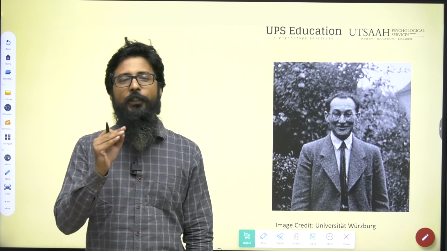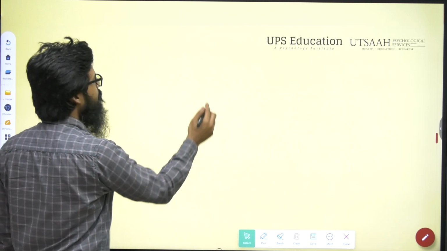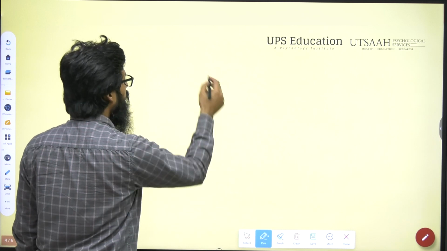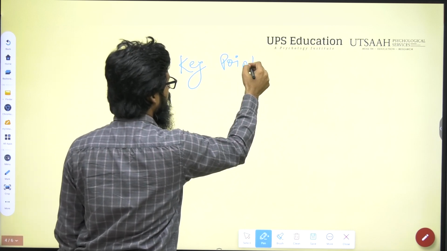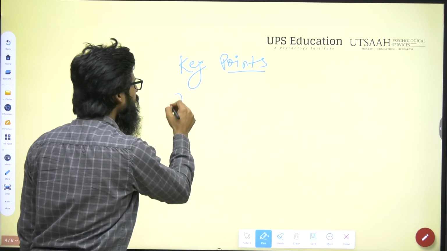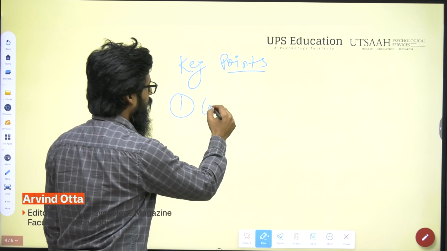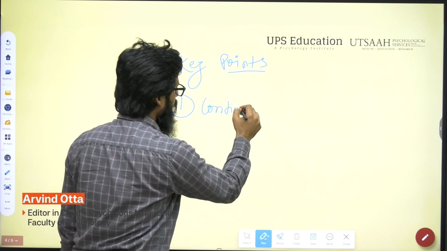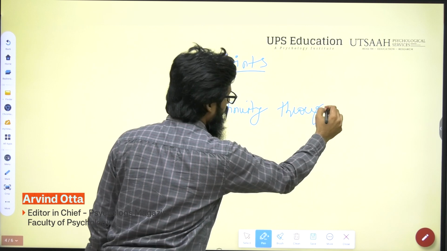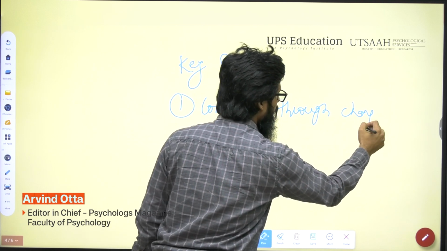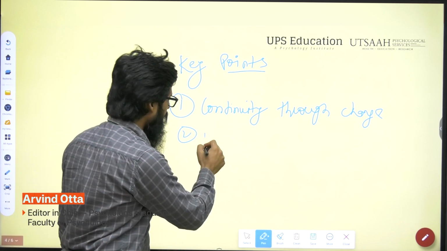So there are few key points in gen identity. The first point I would like to mention is continuity through change. And second, we will mention, right, historical time.